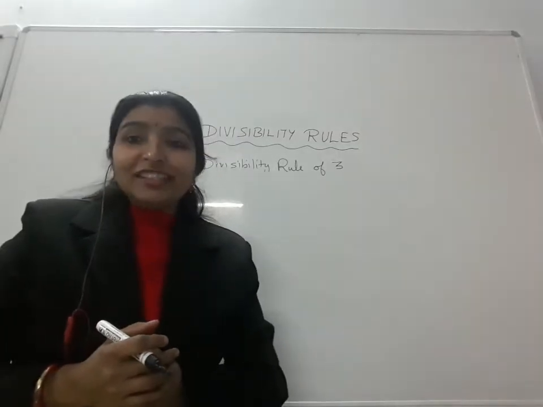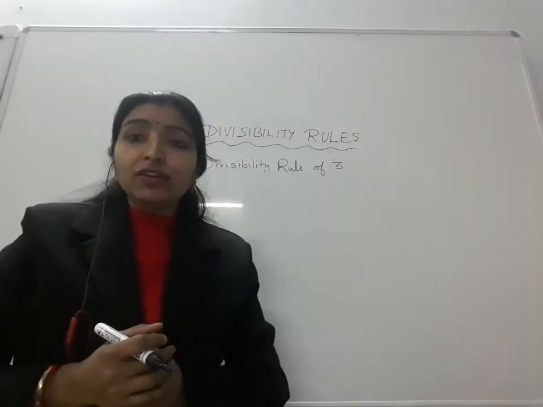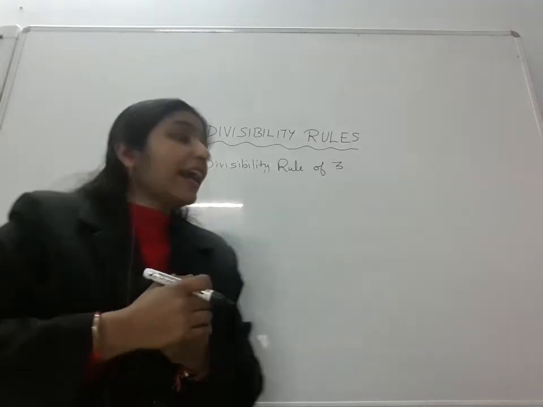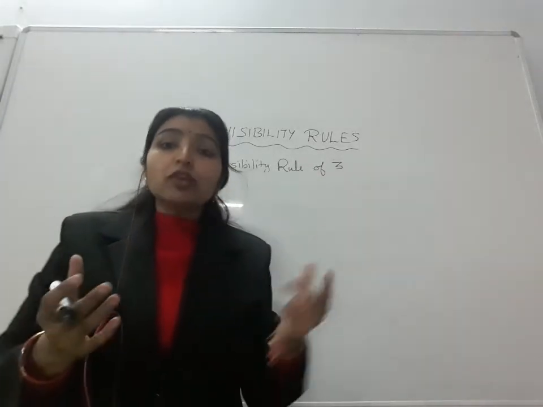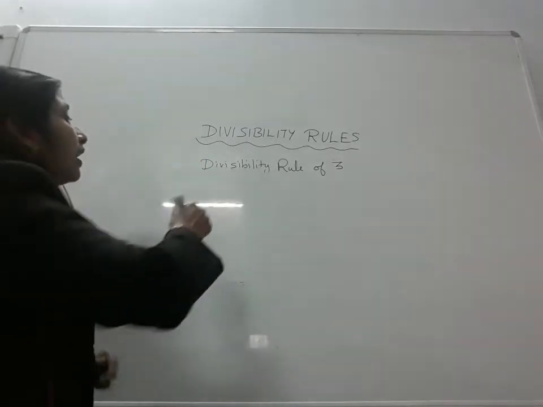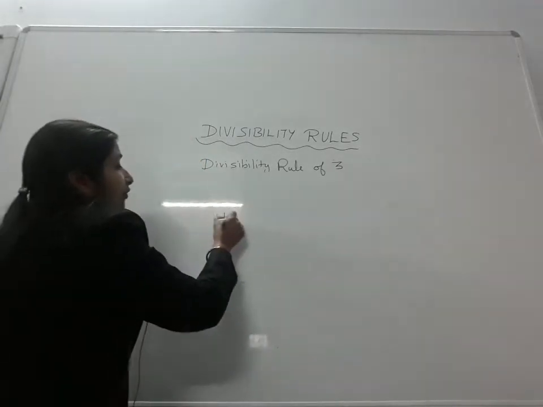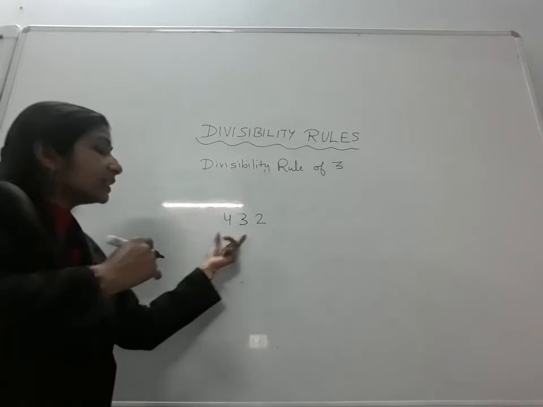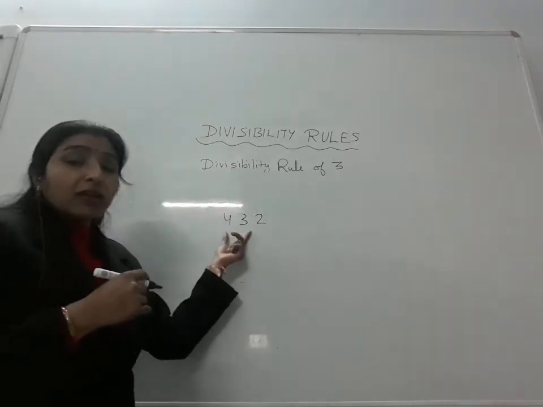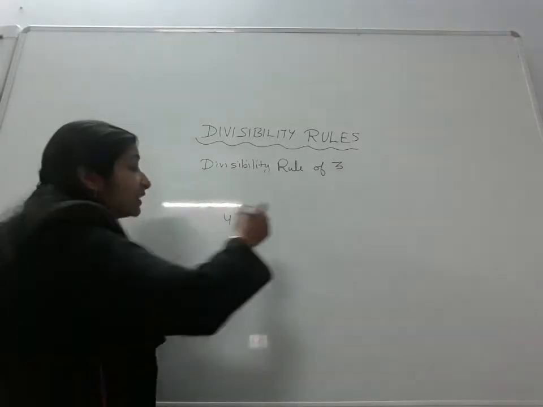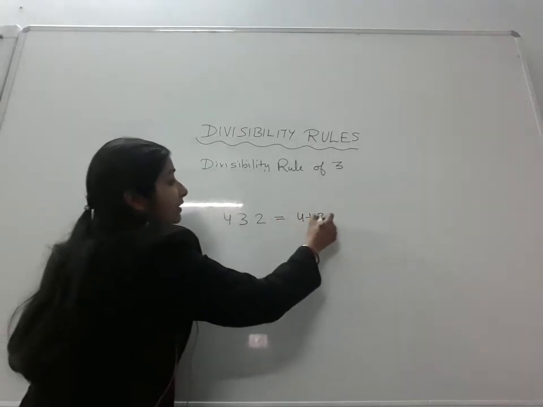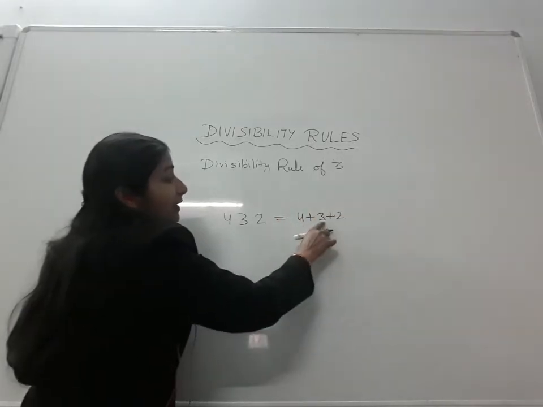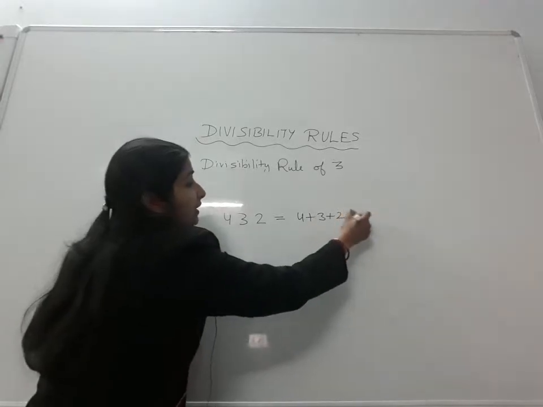Now we will learn the divisibility rule of 3. For 3 and 9, the rule is the same. So first we will do it with 3. If a number is given like 432, what is the first step? First step is add all the digits. 4 plus 3 plus 2. 4 plus 3 is 7. 7 plus 2 is 9.